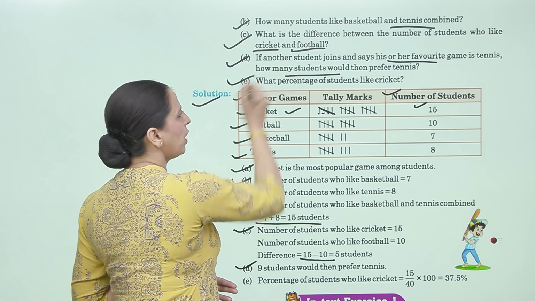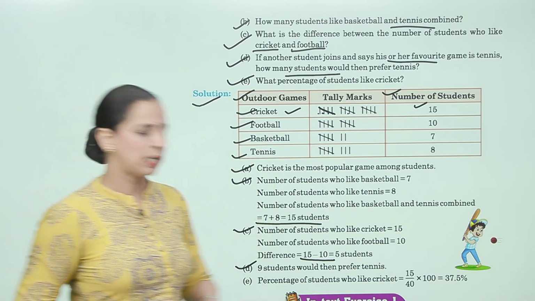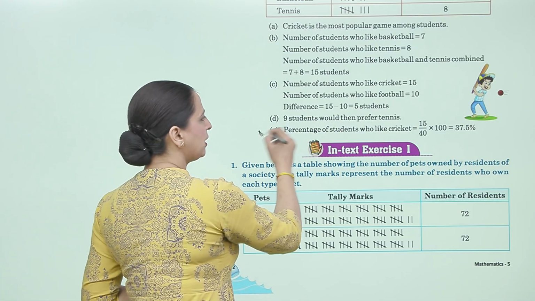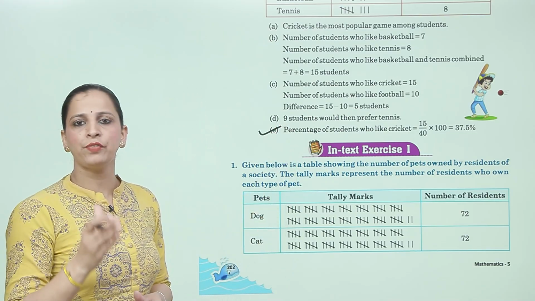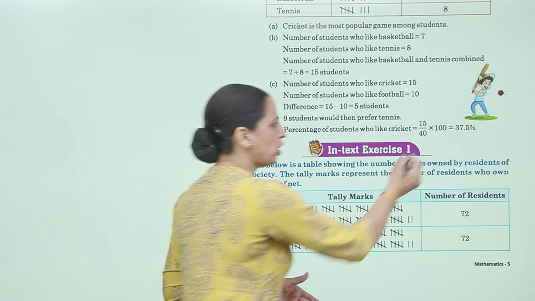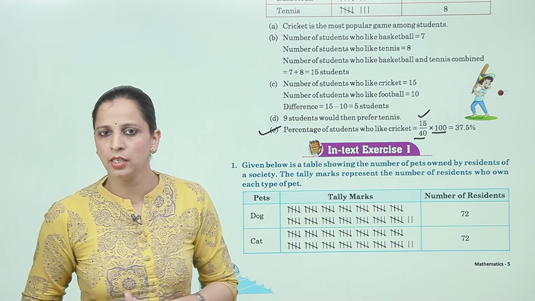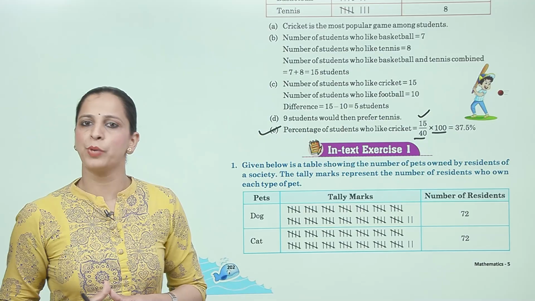Now, E part, what percentage of students like cricket? So, E, percentage of students who like cricket is 15 by 40. Out of 40 students, 15 like cricket, multiply by 100 to represent it in percentage, that is 37.5%.